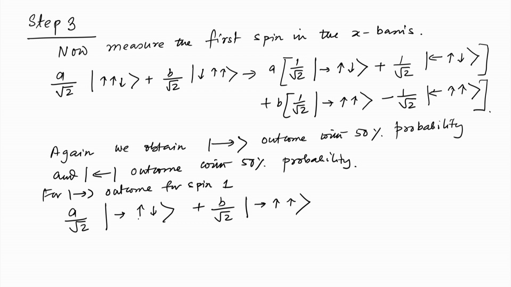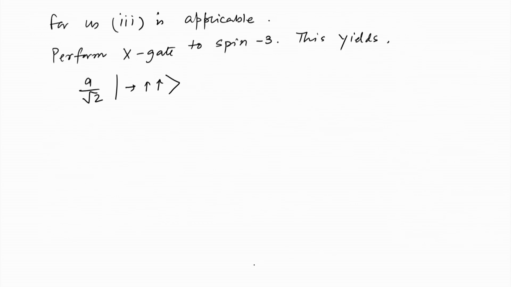So, it is going to flip the spin for this third one. If it is in the up state, then it will flip the spin for the third one to be in the down. So, it is a up, up plus b by root 2 and up, up, down.